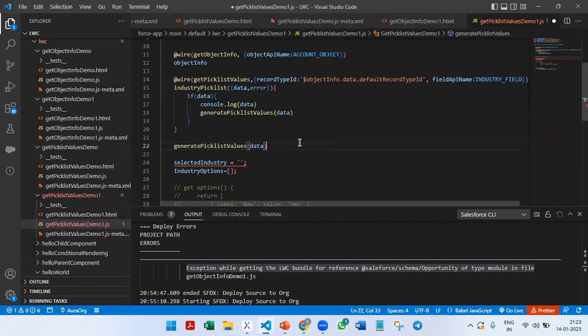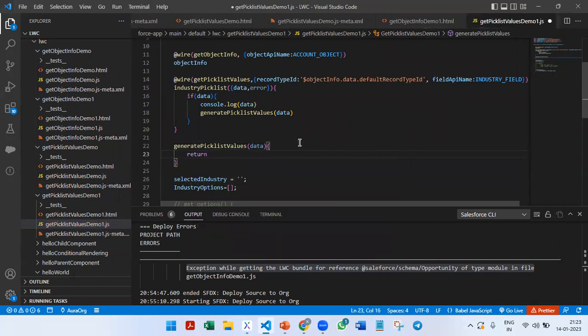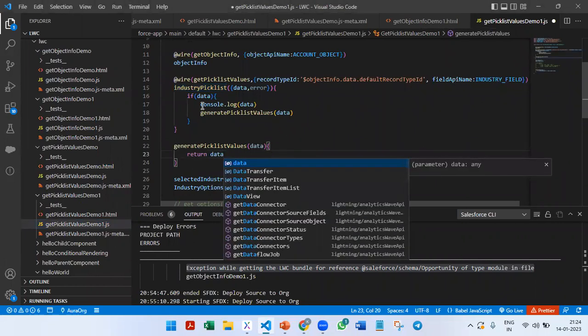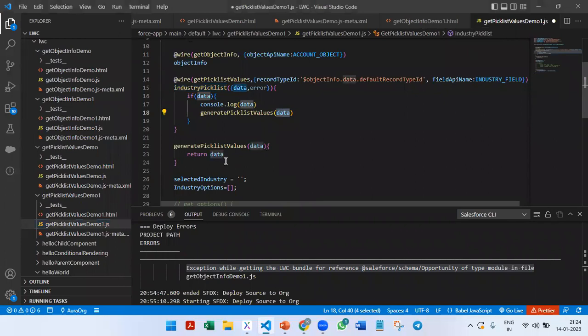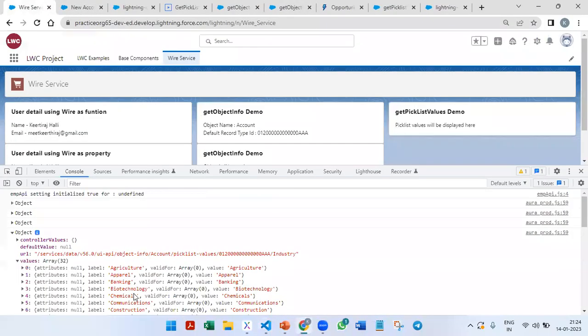This particular method will return, first it will take the industry picklist data. So we are passing the generatePicklistValues method the data. For data, these are the values we have seen here.